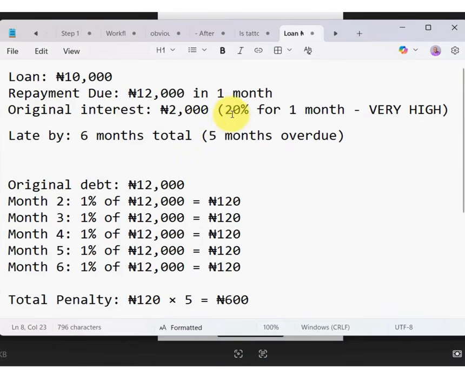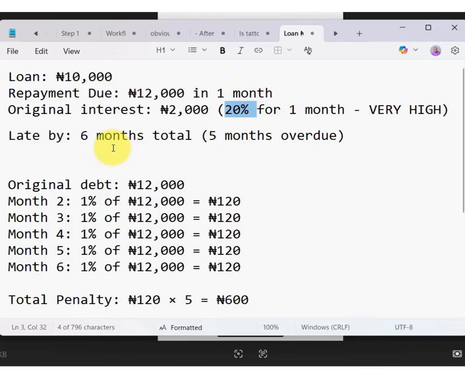Now, let's assume you borrowed 10,000 naira from loan apps. Your repayment, which is very high, is 12,000, which simply means 20% on that loan. I'm using this as an example, which is very, very high, and by default, according to CBN standard, it is illegal to charge 20% on a loan in a month. That one is illegal, no wahala.